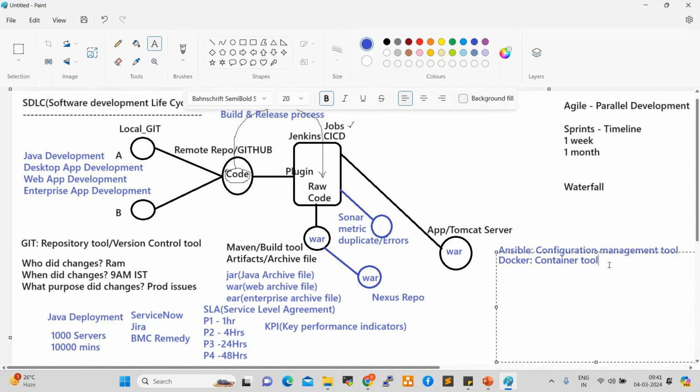Currently we are deploying applications on servers, right? So going forward, what will we do? We deploy onto containers. Currently also we are using containers, right? Containers are advanced virtual servers. Next one, Kubernetes. It is a container orchestration tool, advanced to Docker. Next one is Terraform. Terraform is an infrastructure automation tool.